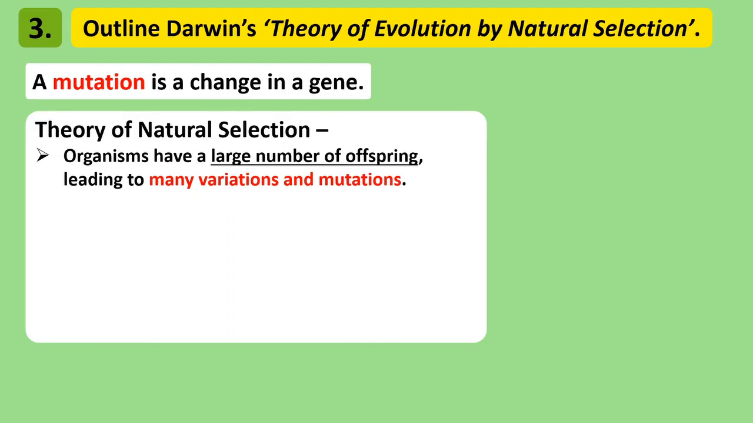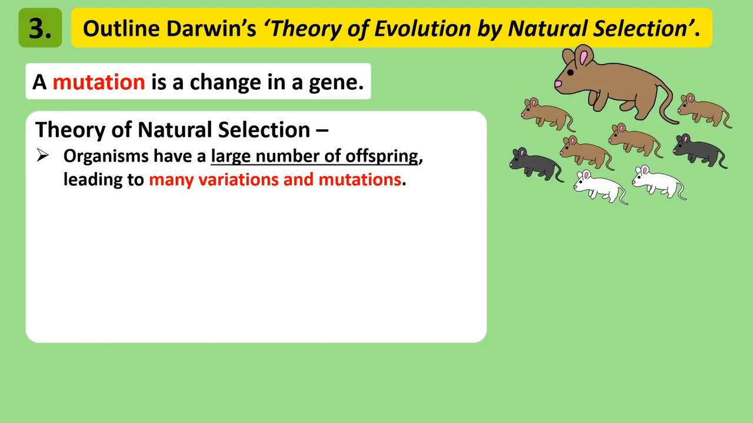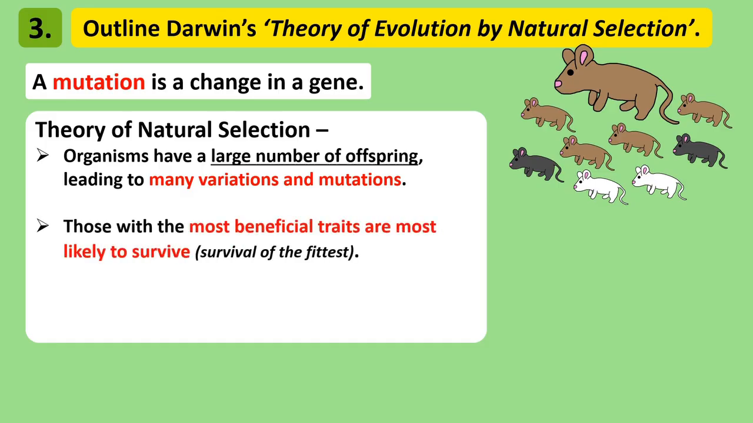For Darwin to formulate his idea of natural selection, he observed during his studies that many species have a large number of offspring, which can cause many variations to arise due to mutations. Take this mouse for example. It produced 4 baby mice of the same brown colour, but a mutation in the genes of the other 4 baby mice caused 2 to have white fur and another 2 to have black fur. Darwin noticed that some of these mutations allowed the individual to adapt better to their environment, so they were beneficial traits. Other mutations were less beneficial and hindered organisms from adapting to their environment.